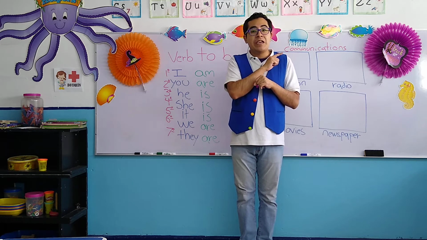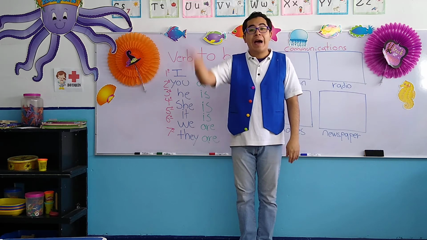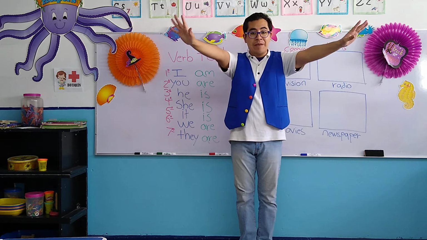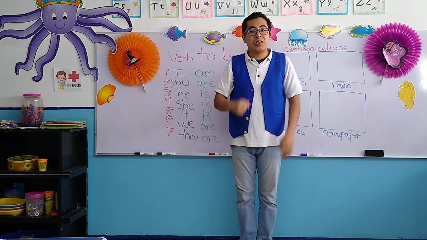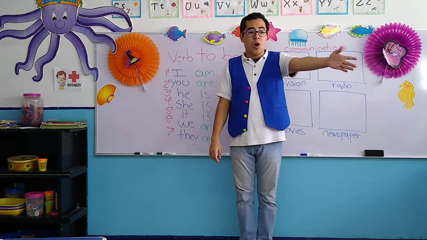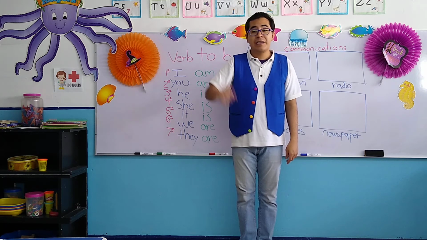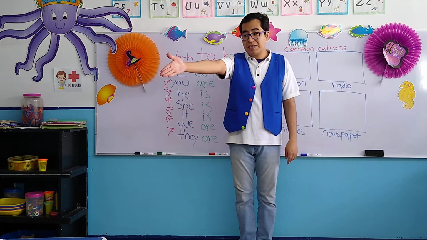It is for two things, an object or an animal, okay? Object and animal is it, and it in Spanish means eso. For example, if we have a dog, instead of saying dog, I'm going to say it. If we have a cat, I am not going to say cat, I'm going to say it, okay?